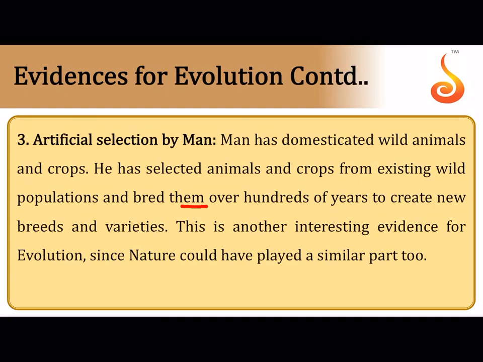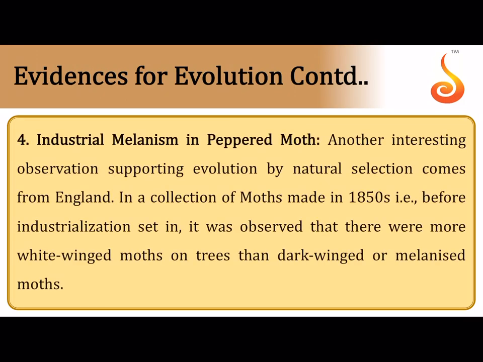Artificial selection by man. Now over hundreds and hundreds of years we have bred so many different animals, so many different plants. All the plants that we eat today, the rice, the cereals, the grains, were once upon a time wild varieties, but today we have domesticated them to suit our requirement, and similarly animals have been domesticated. If man can do something like this in a matter of 1000, 2000, 3000 years, why can't nature create evolution over a period of millions of years, is the argument of artificial selection by man.